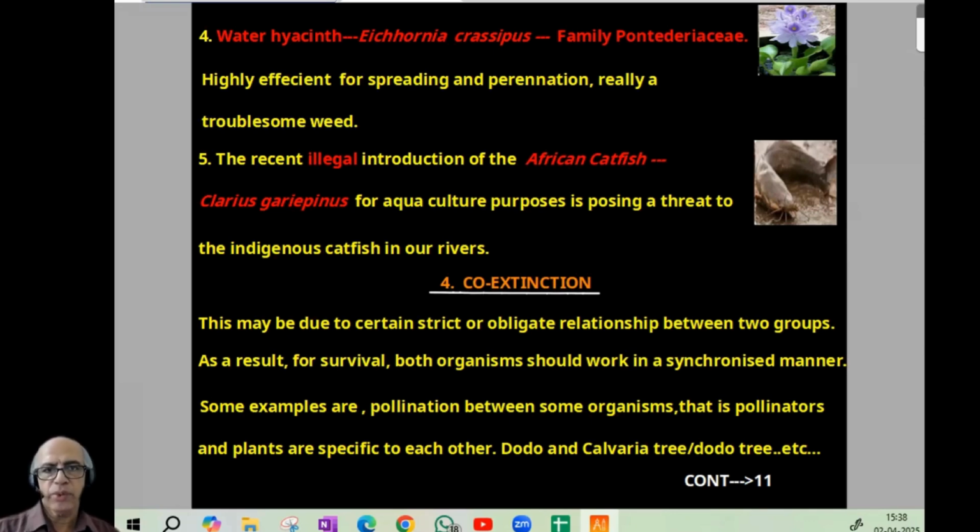Now, the fourth item is co-extinction. Co means together. I will explain it here in a more detailed manner. This may be due to a strict or obligate relationship between two groups. As a result, for survival, both organisms should work in a synchronized manner. Some examples are pollination between some organisms, so pollinators are specific between the plant and that organism. Dodo and Calvaria tree, or dodo tree. So these are specific. If any one species gets extinct, the other will also be forced to become extinct. That is called co-extinction.